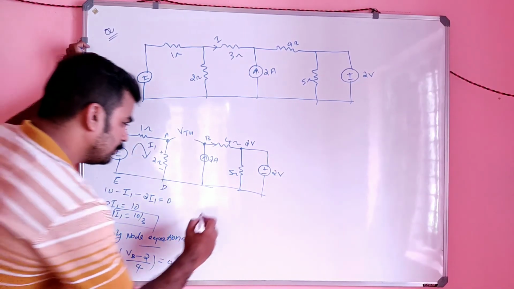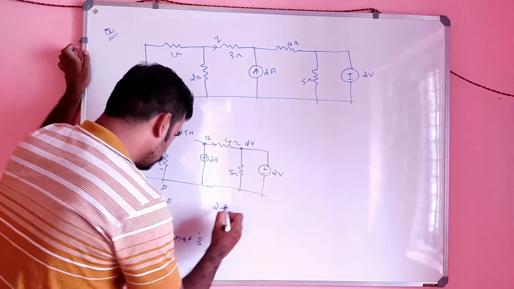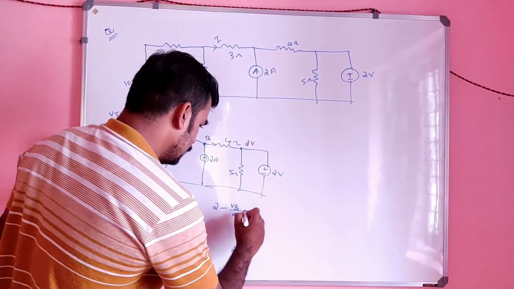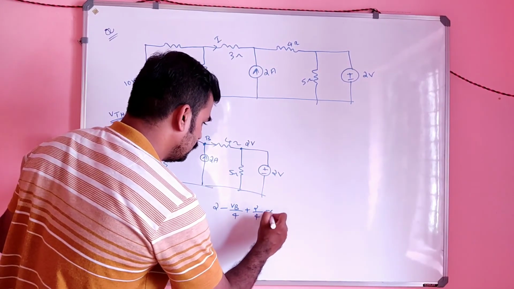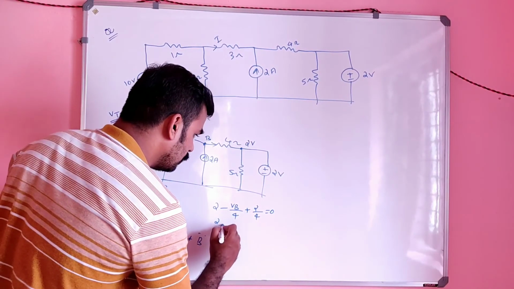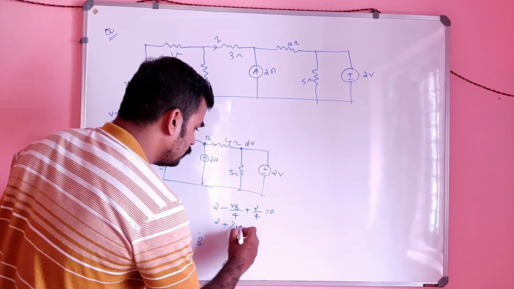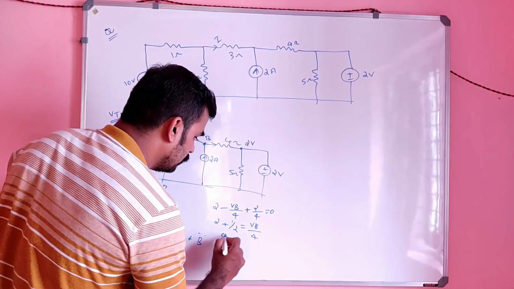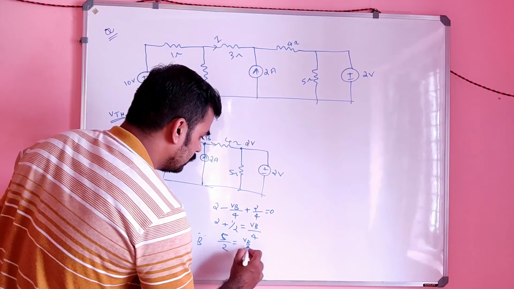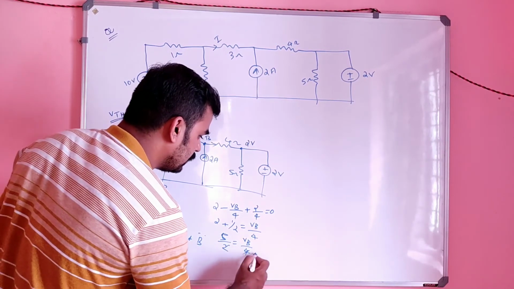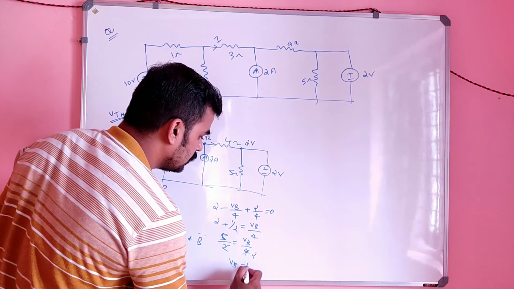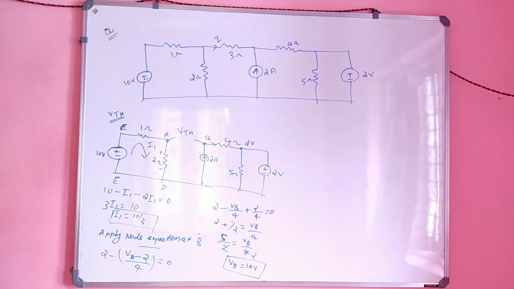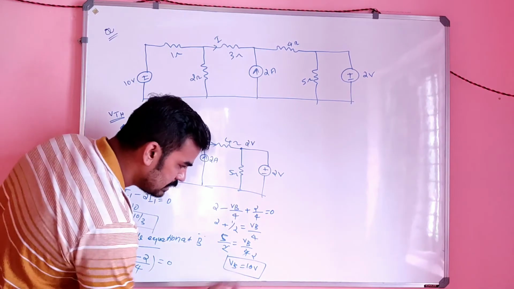So what will be VB now? Can I solve this now? 2 minus VB by 4, right? Plus 2 by 4 equal to 0. Or simply 2 plus 1 by 2 equal to VB by 4. Or simply 5 by 2 equal to VB by 4, right? Or simply 2 and 2 can cancel, so VB is equal to 10 volt. Is it correct? VB is equal to 10 volt.